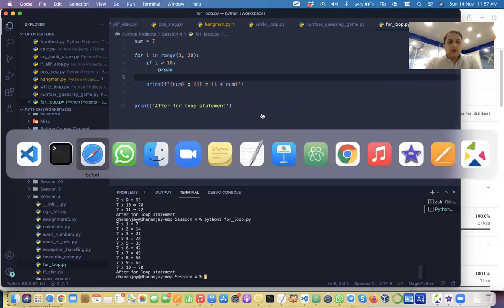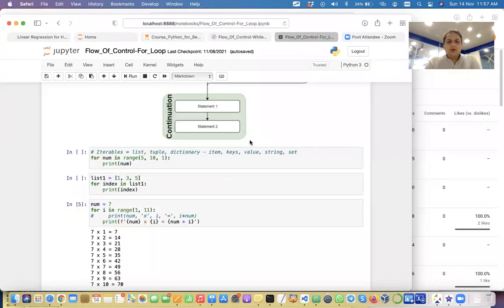Okay. Good. So actually what we will do is take a break of 5 minutes because we want to cover two important topics, which are continue and else with respect to loops. That will require a little bit more focus. So let's take a break and come back exactly after 5 minutes. So that will be 12:02.